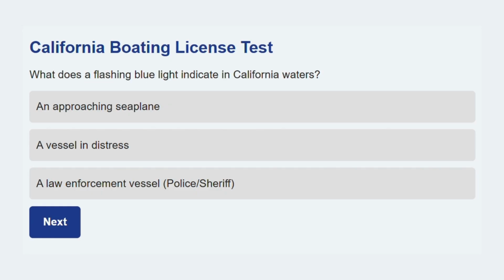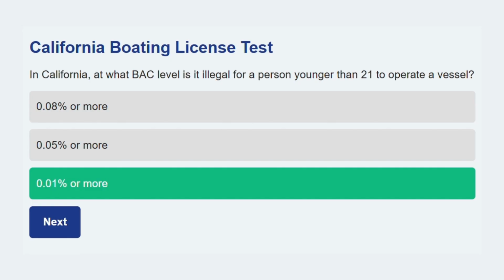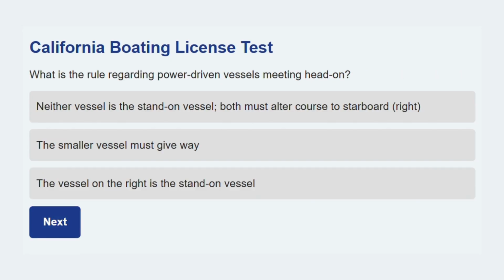A law enforcement vessel has a flashing blue light, which indicates an authorized police vessel. Take a moment for this one. In California, at what BAC level is it illegal for a person younger than 21 to operate a vessel? 0.01% or more. This is California's zero tolerance rule for underage BUI.